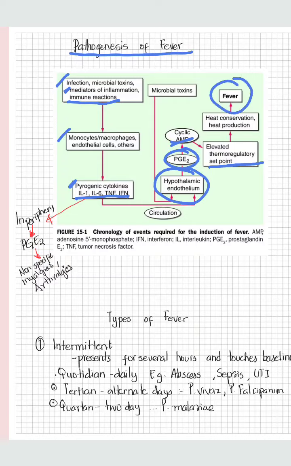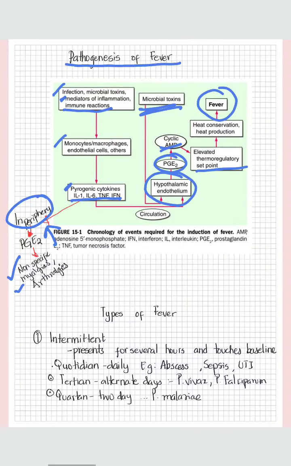Now what you need to know is that microbial toxins sometimes can directly affect the hypothalamic or brain endothelium. That is, the toll-like receptors in the hypothalamic endothelium may recognize microbial toxins and may potentiate the production of PGE2 and cyclic AMP. Also, various conditions such as non-specific myalgias and arthralgias are in association with fever. Why? Because the pyrogenic cytokines in the periphery potentiate an increase in PGE2 that results in non-specific myalgias and arthralgias.